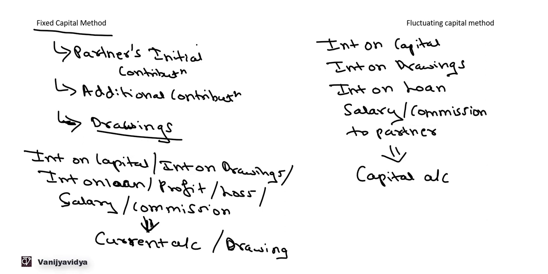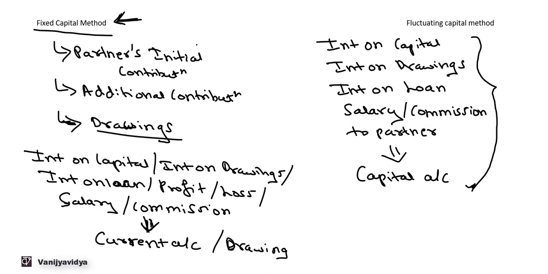Now, in case of the fixed capital method, interest on the capital is usually given to the partners on the fixed capital that was there in the firm, and what is the balance in the capital account. Accordingly, the interest on the capital is calculated. In case of this fluctuating capital method, your capital account keeps on changing, so the interest will be calculated accordingly on the capital. So this was about fixed capital method and the fluctuating capital method.